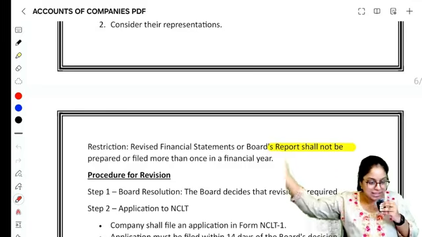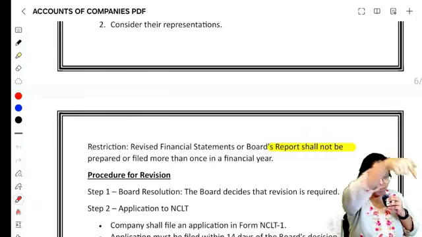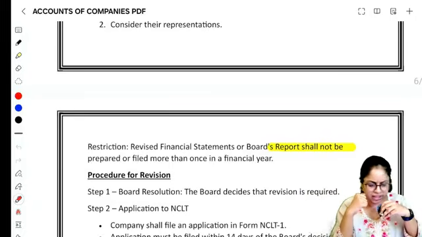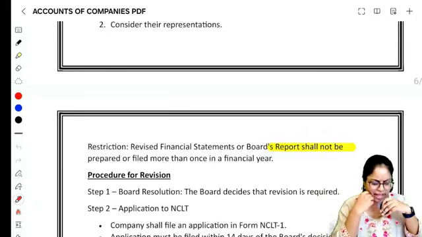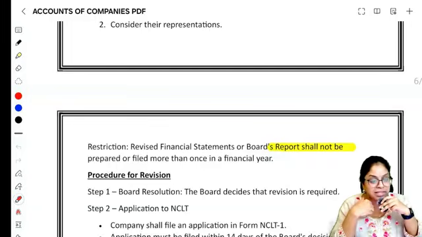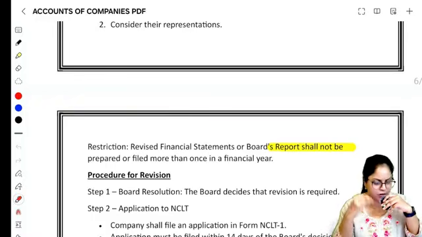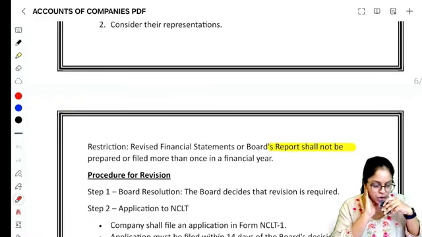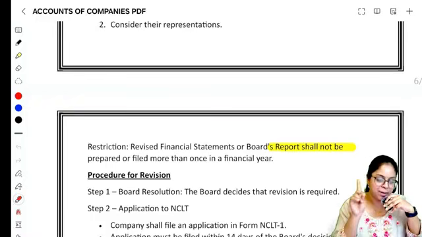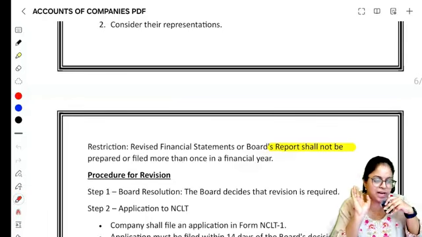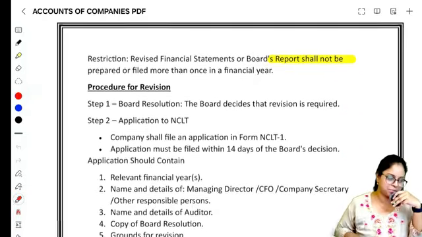We will first ask the CG and the income tax department why this company wants to voluntarily revise, and whether they know anything. Once they respond, taking the responses into consideration, we'll either pass the order for revision or tell you that you are not allowed to revise. But remember, you can go for voluntary revision only once in a year.